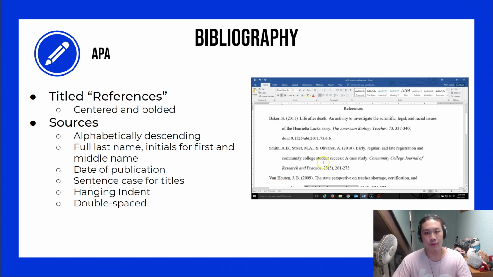I also forgot to mention that both styles will have their respective list titles centered, and it will be in alphabetical order. So if we look at the example for APA, we will see Baker and then we'll see Smith. Since Baker is ahead of Smith, it will be on top of the list.